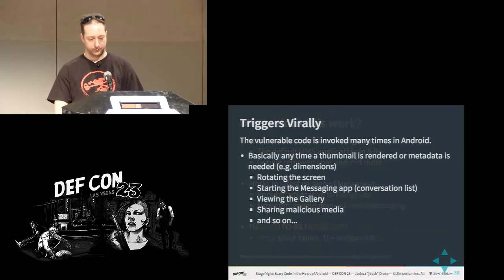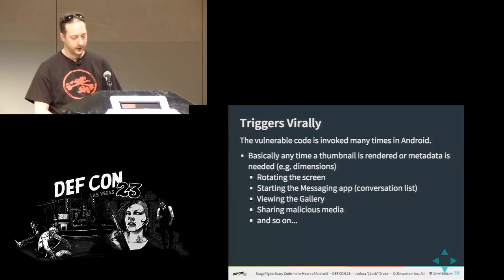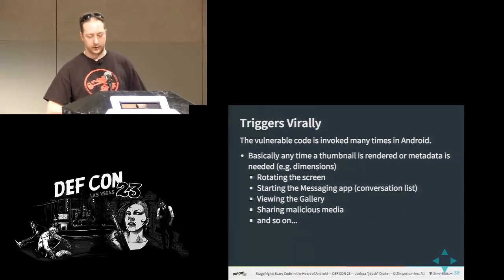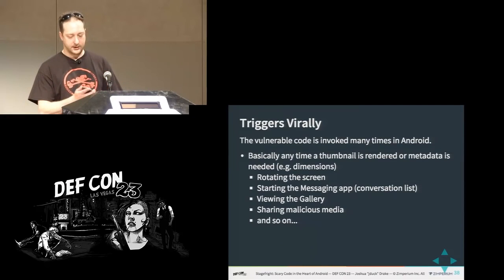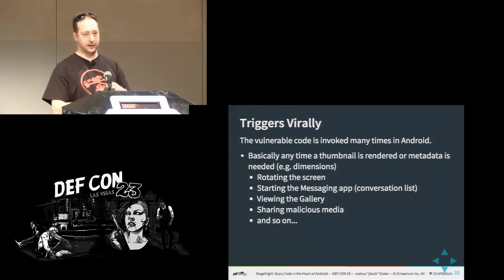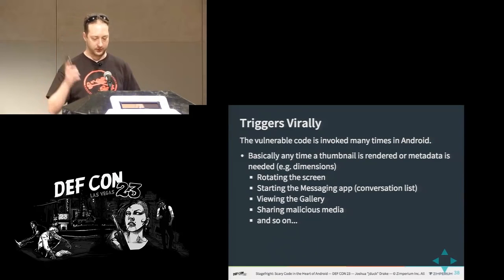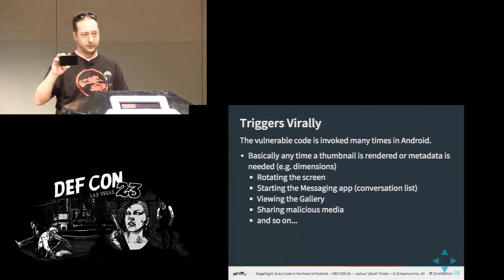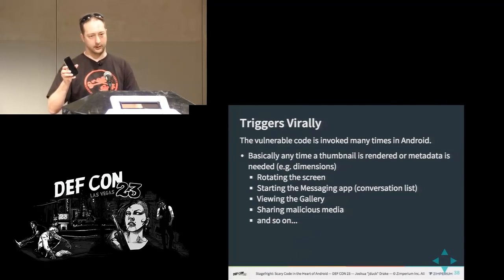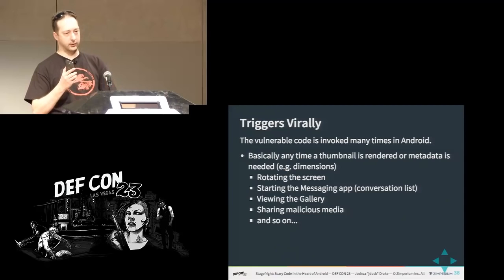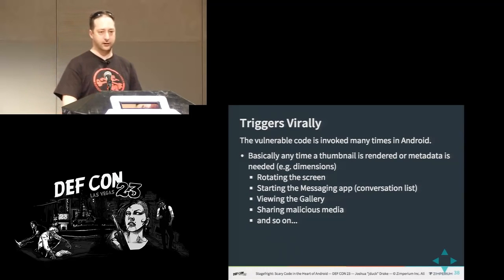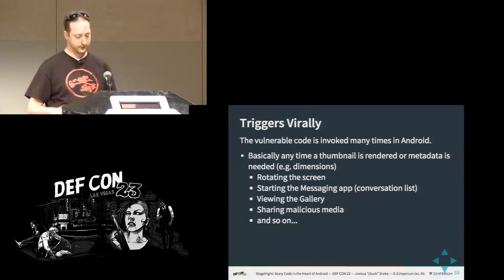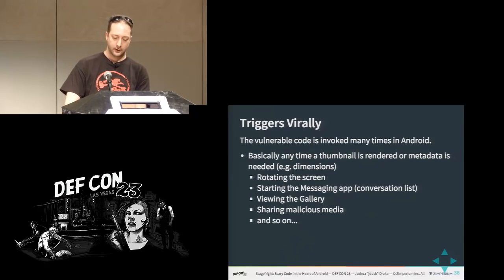It's wormable, potentially. So the vulnerable code is invoked all the time. This device here, I think I disabled the app, but if you have an MMS that just comes in messaging in this phone, if you're looking at it, it triggers the vulnerability. If you turn the screen sideways, it redraws the activity and triggers the vulnerability again. You do that again, it triggers again. You lock the screen and then unlock it, it triggers again. So basically, anytime it's drawing the screen, that's another trigger.